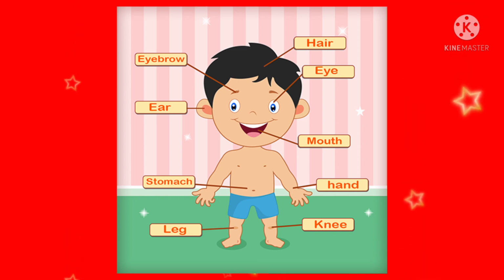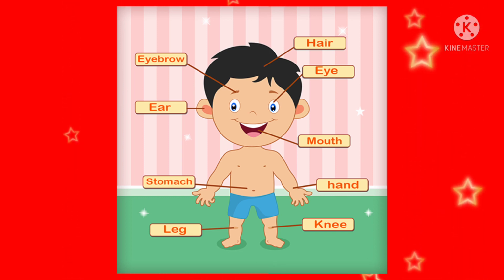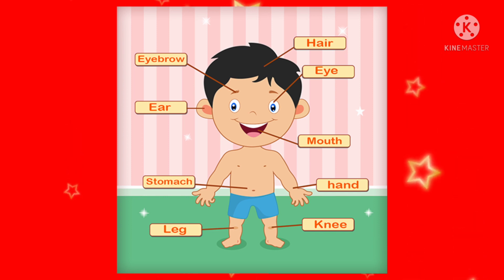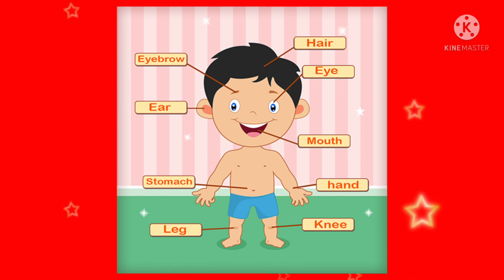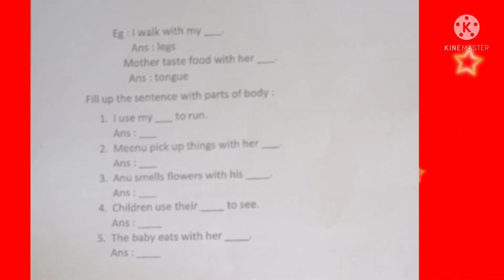Worksheet number 2, parts of body. As you know, parts of our body includes legs, hands, eyes, nose, mouth, ears, etc. Let's look at the examples. I walk with my dash. I walk with my legs. Mother tastes food with her dash. Mother tastes food with her tongue.